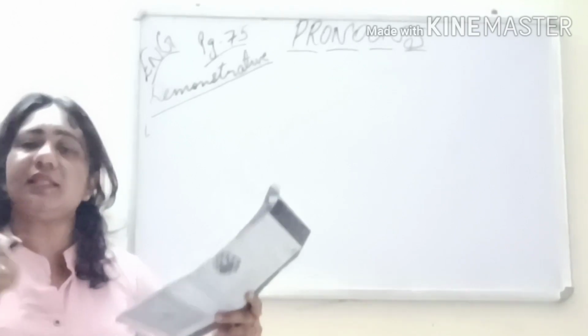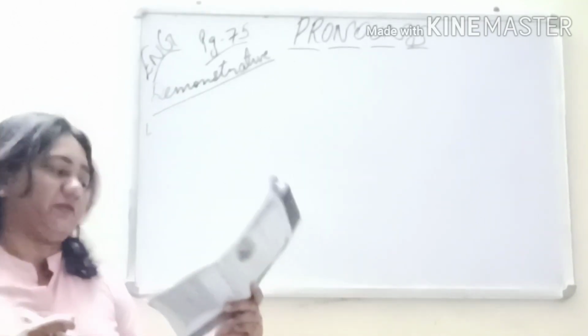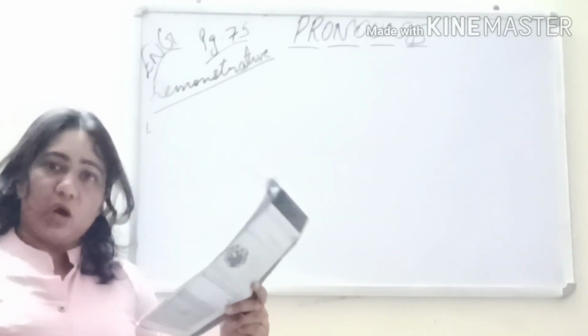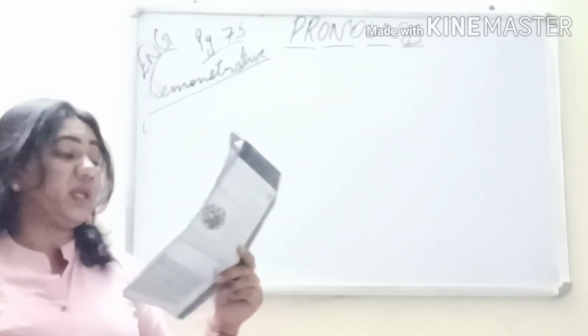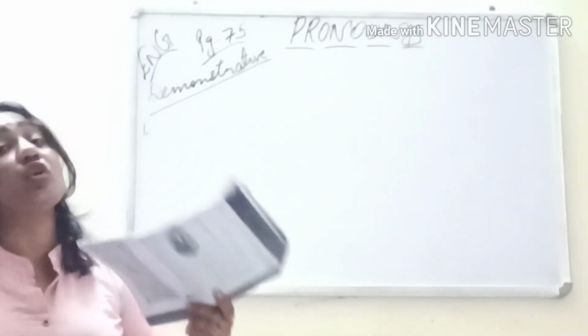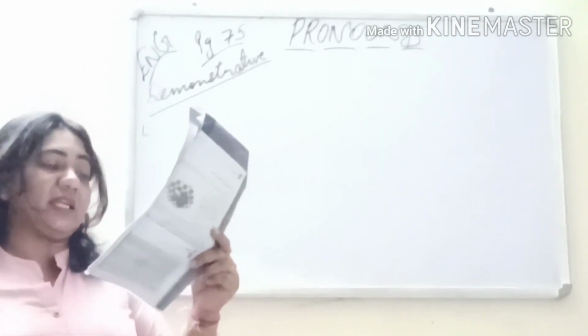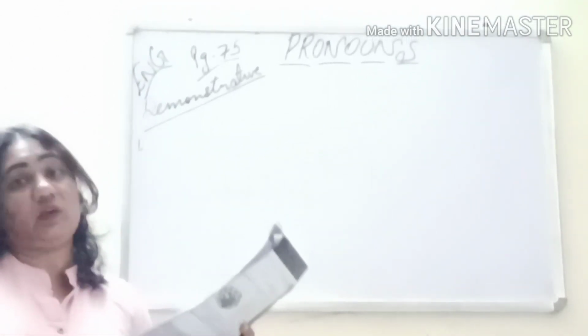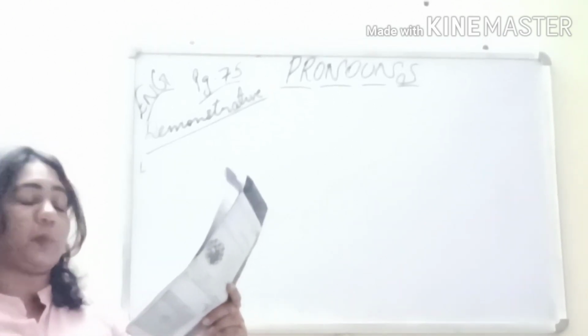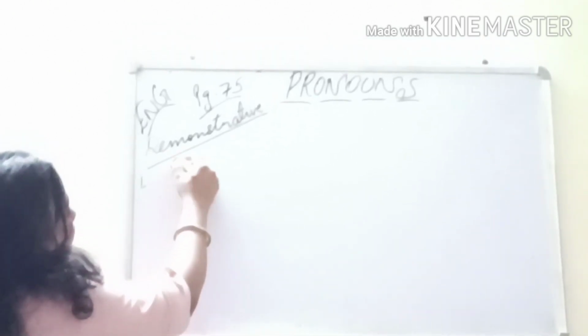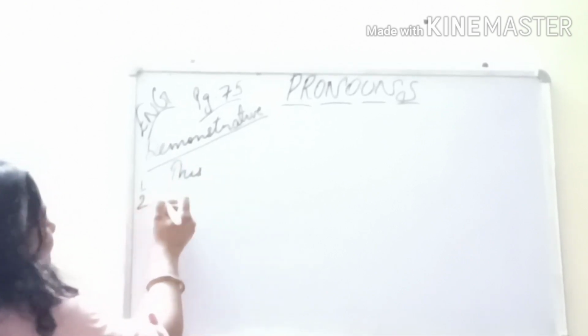Okay, now let us see the demonstrative pronouns on page number 75. Two options are given and you just have to choose the correct one. Dash is a very expensive perfume. Now if we are talking of perfume, what should we write? Is it singular or plural? First of all see this, and so it is singular. So what will we write? This. So this is a costly perfume.